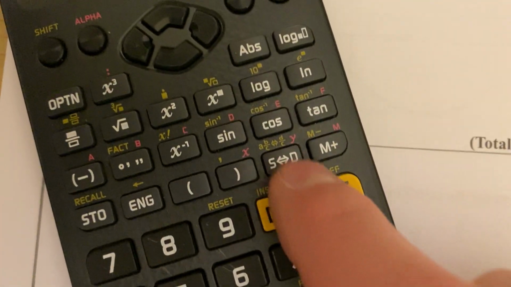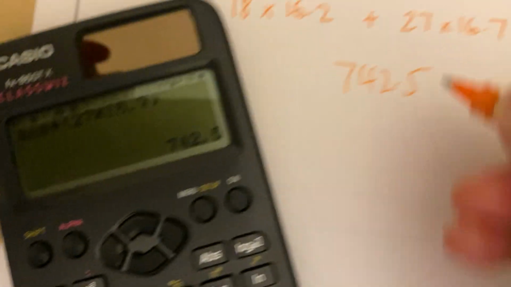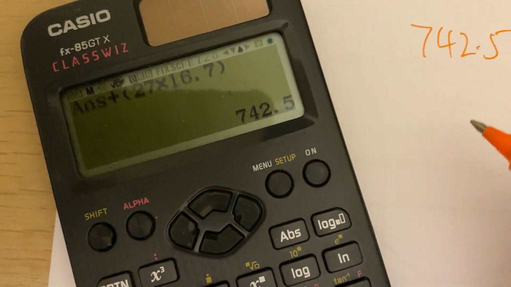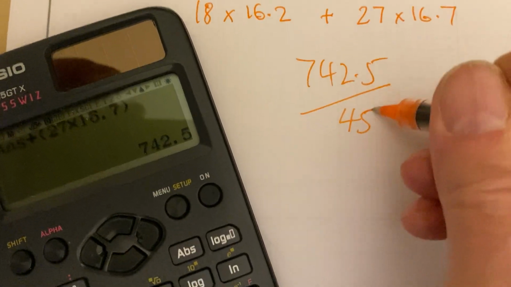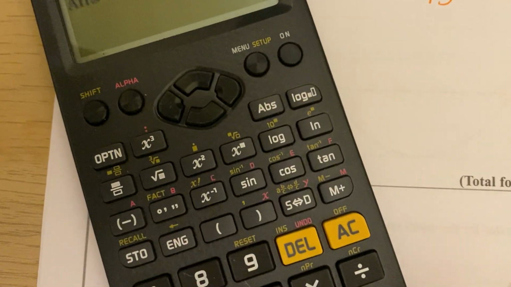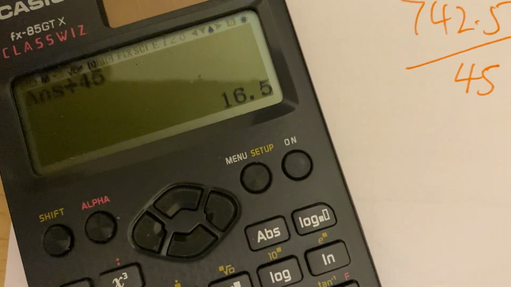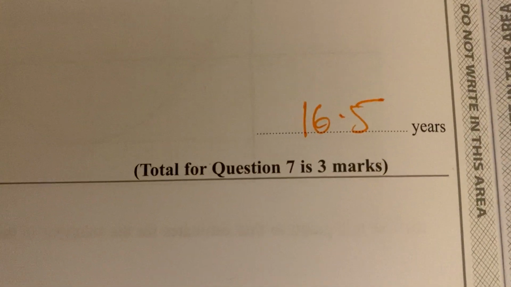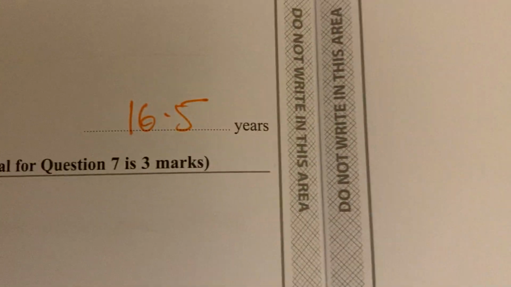And then that's that button there. If you press that, it changes into a decimal, 742.5. Now it's worth writing that down, even though you're not going to clear the calculator, just in case something goes wrong. Now we know there are 45 people altogether, so if I divide that by 45, then I have the average, 16.5. And what's really nice about that is they give you 3 marks for that. So that's 25 marks now. That's really good, isn't it? You're doing really well if you got to that point.